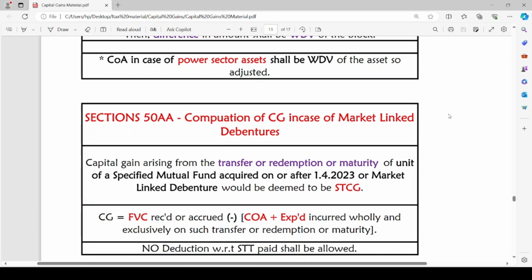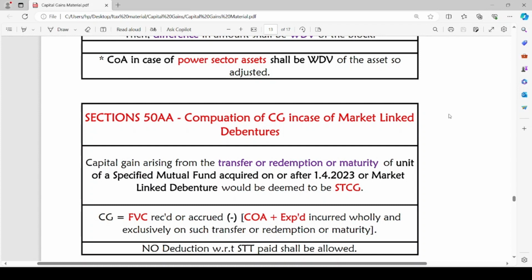Any capital gain arising from the transfer or redemption or maturity of unit of a specified mutual fund acquired on or after 1st April 2023 or market linked debenture would be deemed to be short-term capital gain. Any capital gain is deemed to be short-term capital gain if it arises on transfer or redemption or maturity of market linked debenture or of unit of a specified mutual fund which is acquired on or after 1st April 2023.